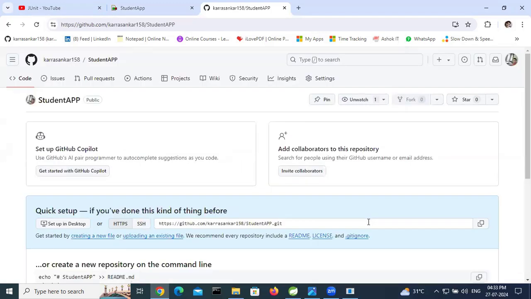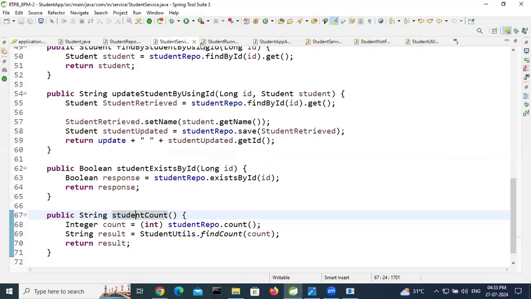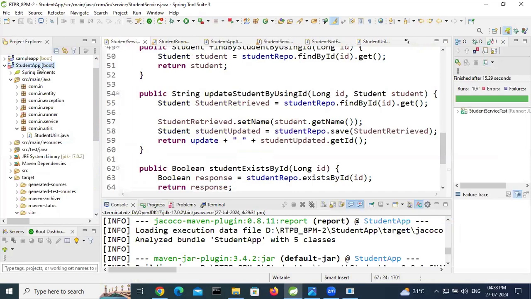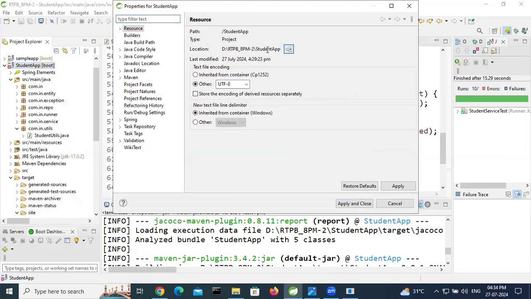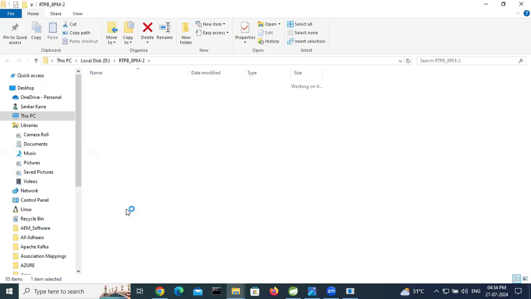So repository successfully created. Then go to the IDE, right click, properties, go to this location where this project is available. Yeah, this project is available.